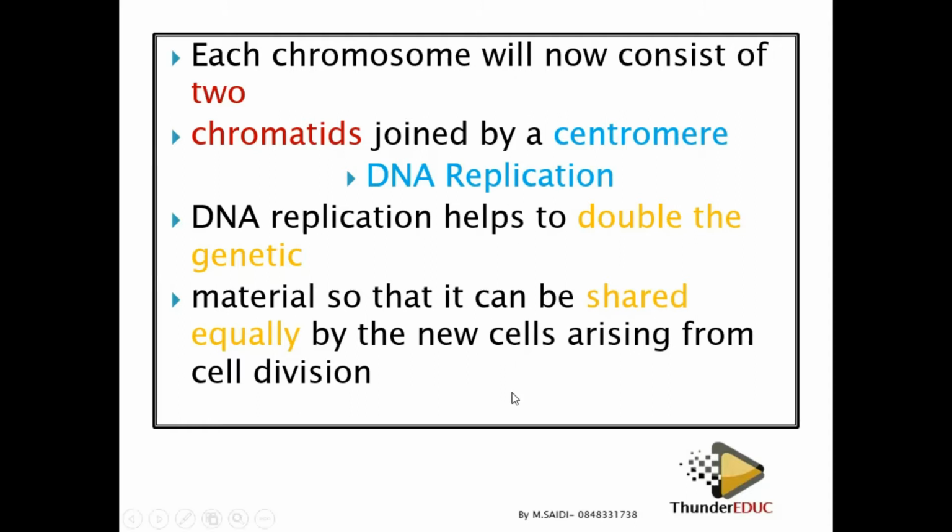It means the new cells which are going to be formed will have the chromosomes and the other cell organelles, shared equally, because each cell must have this content. If it doesn't have it, it will be empty and won't be able to survive. So it is the function of interphase, the growth phase, to bring about the doubling of these organelles and the genetic material, so that each new cell has an equal amount of genetic material and cell organelles.